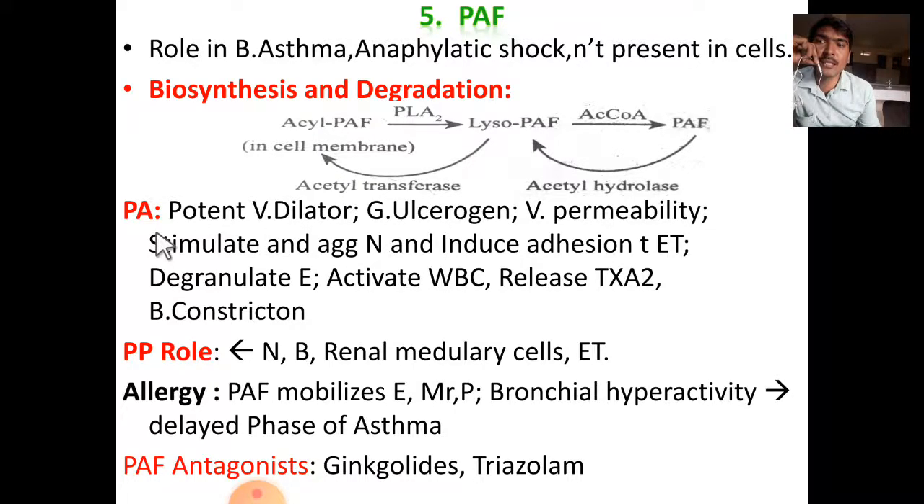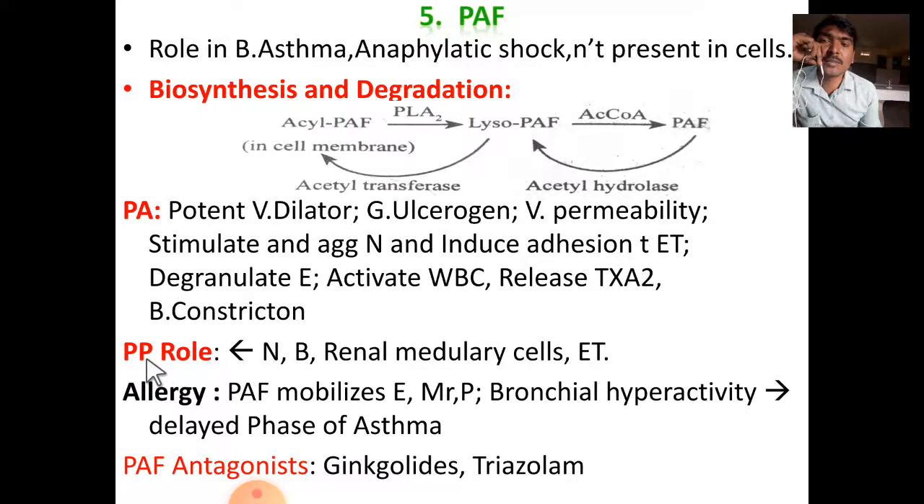Coming to pharmacological or physiological action, it is a potent vasodilator, it is a gastric ulcerogen and increases vascular permeability. It stimulates and aggregates neutrophils and induces their adhesion to the vascular endothelium. It degranulates eosinophils, activates WBC cells and releases thromboxane A2. This will lead to bronchoconstriction.